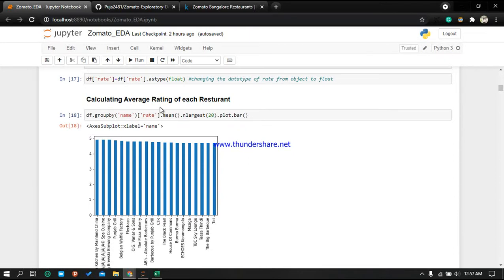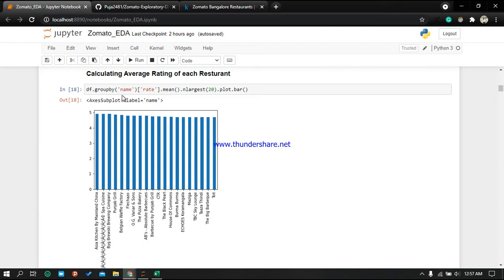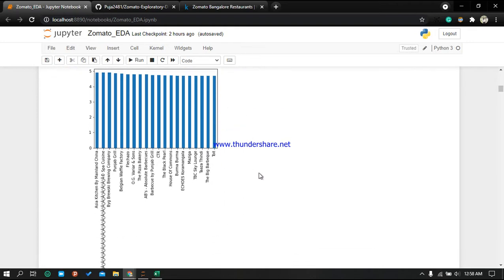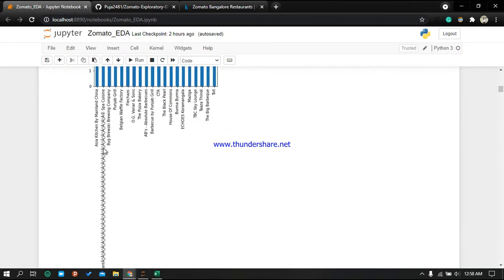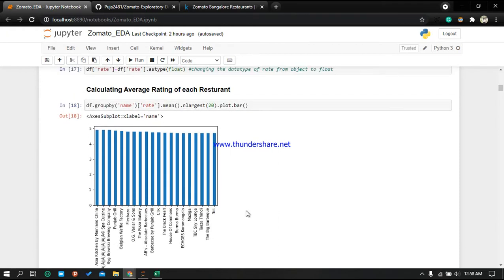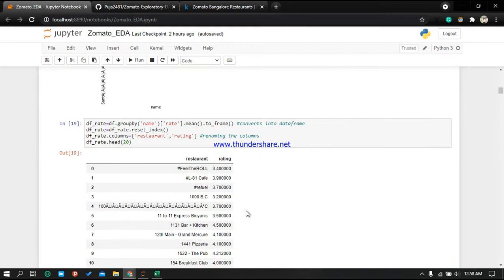Here we are calculating the average rating of each restaurant. What I am doing is using the group by function on name and rate. Then I am calculating the mean, and then I am plotting the bar graph of 20 restaurants. So this is the graph. From here you can see that this restaurant has the highest rating and is at the top.